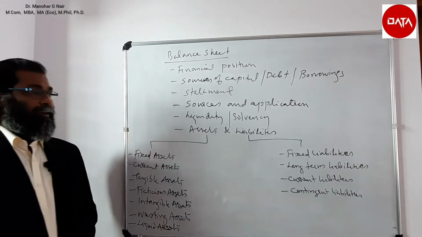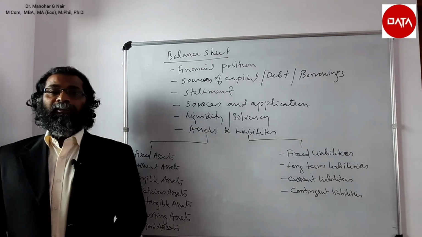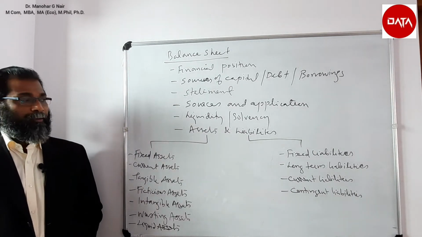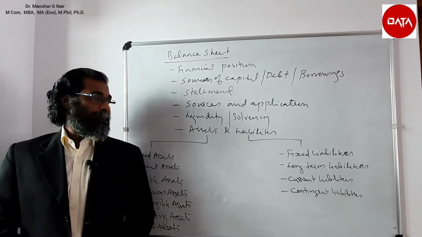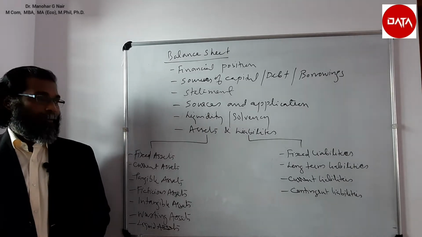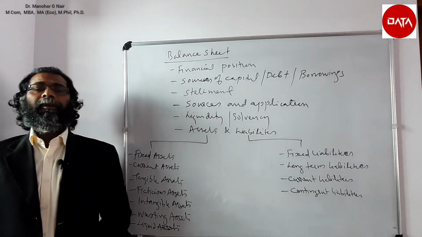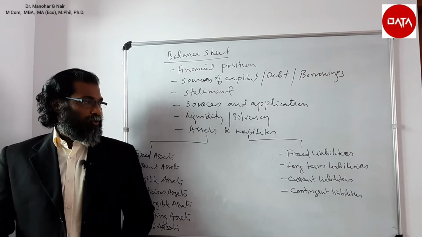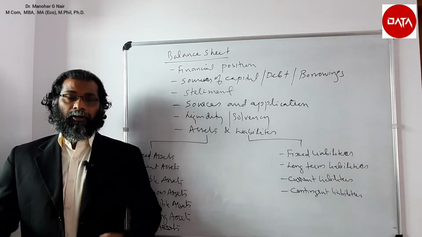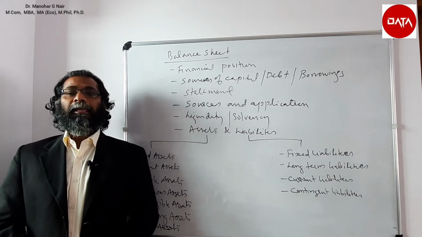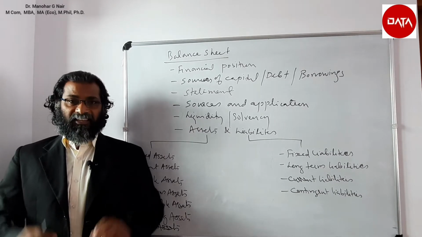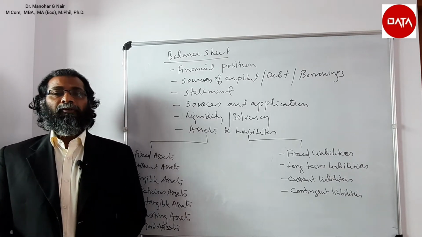In the liability side, mainly there are internal sources of fund as well as the external source of fund would be represented. It may be fixed liability or maybe long-term liability, or it may be current liability, or it may be a contingent liability. So what's a fixed liability? A liability which is having the nature of fixedness needs to be repaid at the time of its dissolution. Such type of liability is said to be fixed liability.